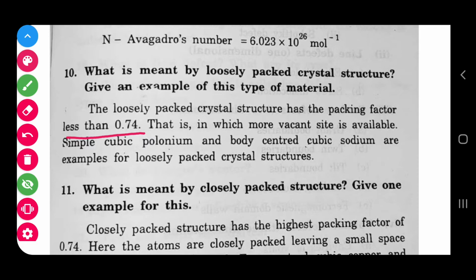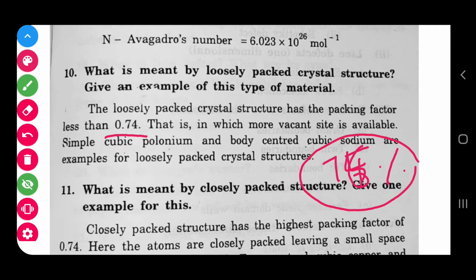So what is the general meaning? For a material like simple cubic, you have to know the value of its APF. For example, if I have an APF of 74%, 75% or 76%, that is more than 0.74. That means it is tightly packed or closely packed. Suppose it is less than 74%, then you can say that it is loosely packed.